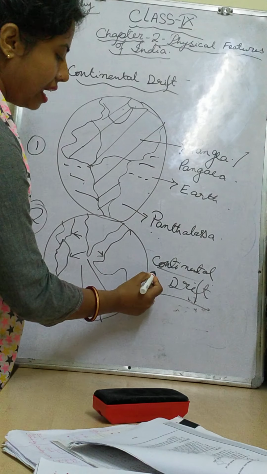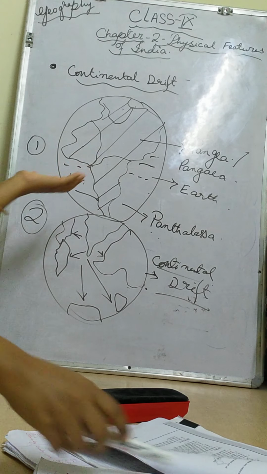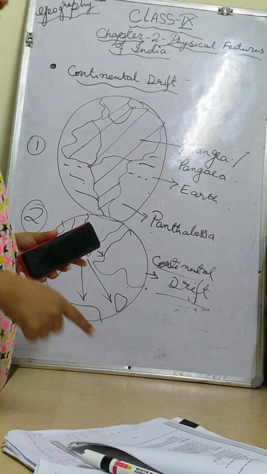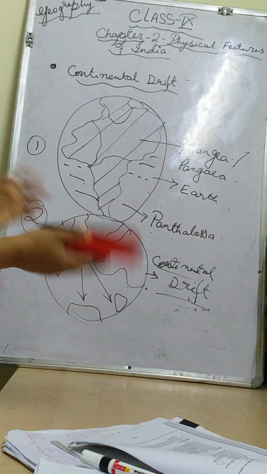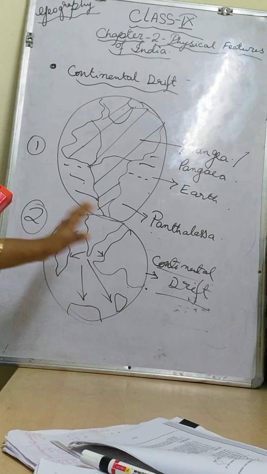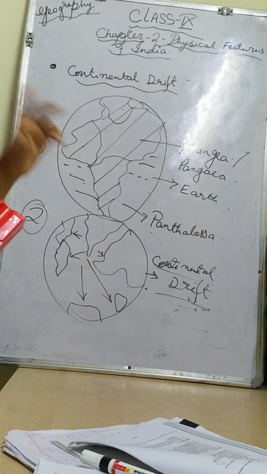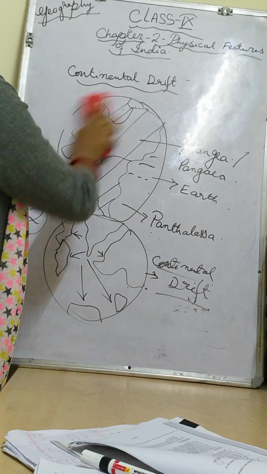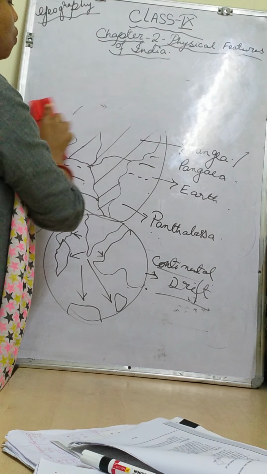Right, children? Then why I am telling you all these things, because it is related to our plate movements theory, also whenever we will learn the formation of Himalayas, right children? So up to here children, I think it is clear to you, continental drift theory as well as the plate tectonics theory. Now I will tell you what is the use of that.